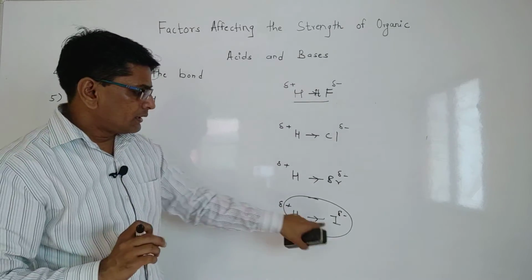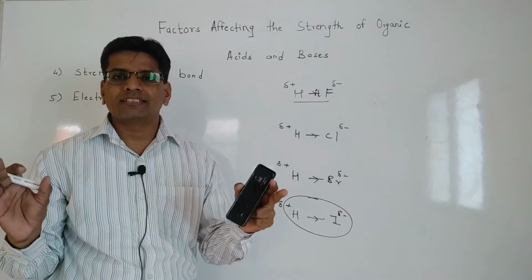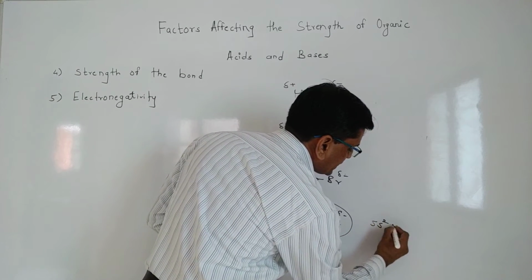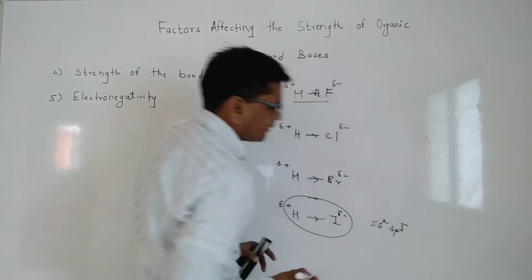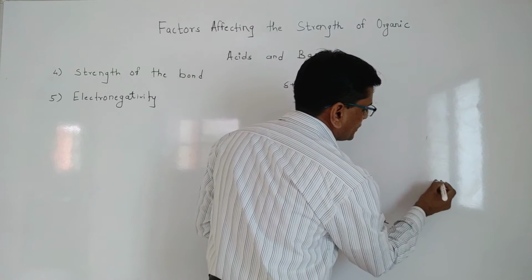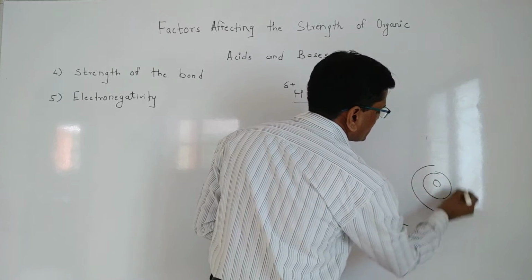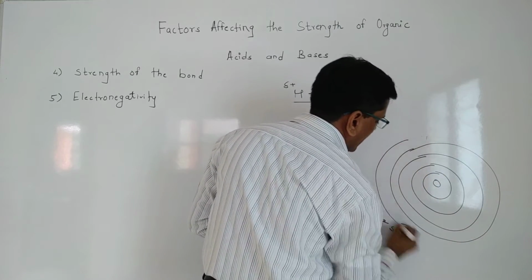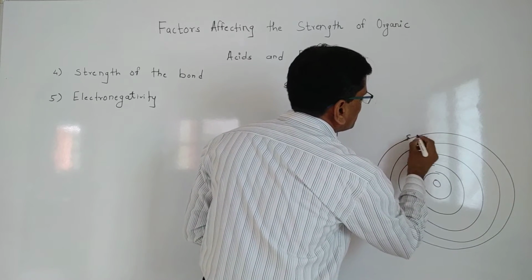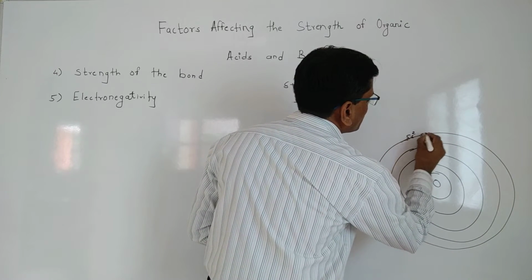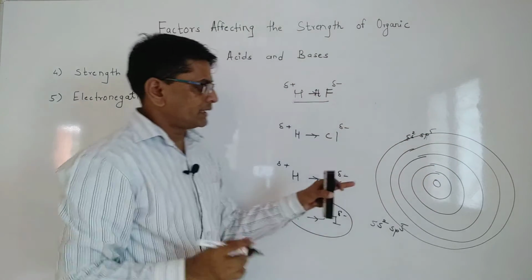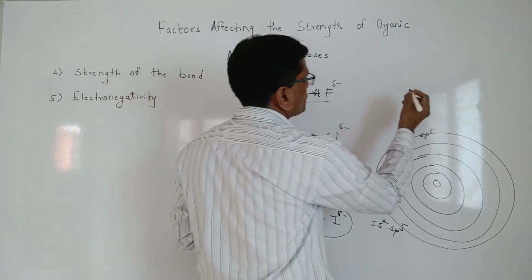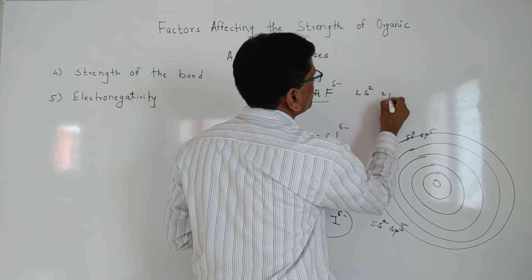The second thing is, iodine has a bigger size, because its last electron is present in the 5s2 5p5 orbital. That means this is the nucleus, this is the first shell, second shell, third shell, fourth shell and fifth shell. In the fifth shell there is one unpaired electron, so the size of iodine is bigger. When we consider fluorine, it has 2s2 2p5.